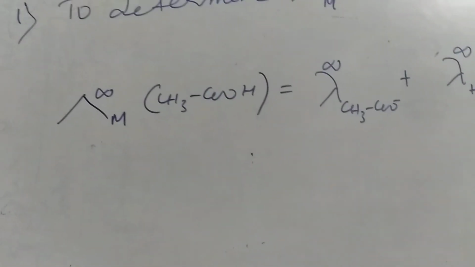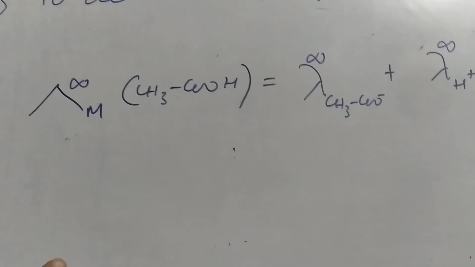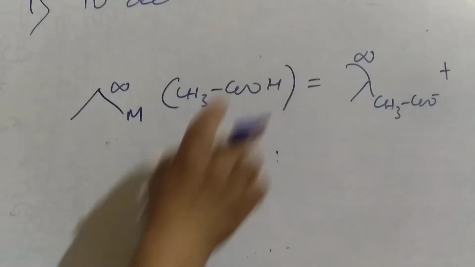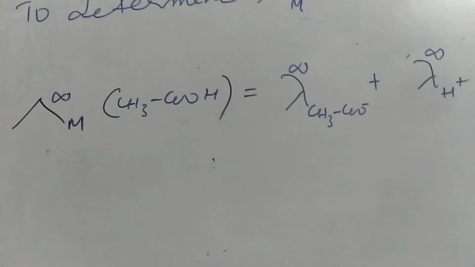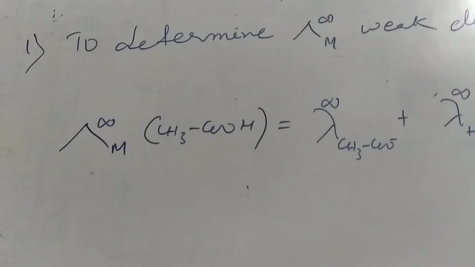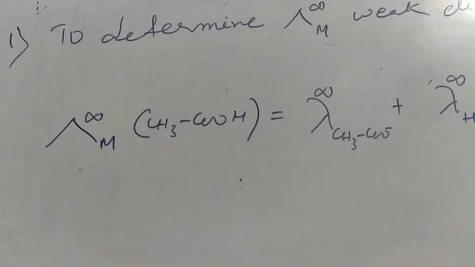In my previous lecture, we learned that molar conductivity at infinite dilution practically cannot be measured for weak electrolytes. Now let me see how we can take the help of Kohlrausch law to find out the molar conductivity at infinite dilution for weak electrolytes.